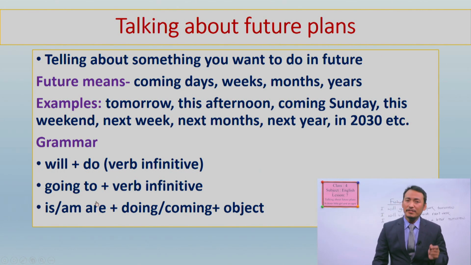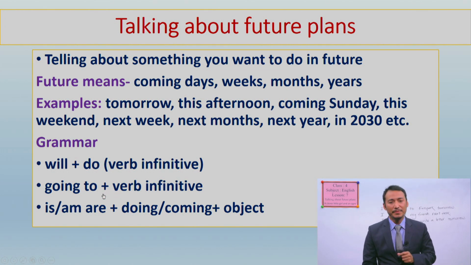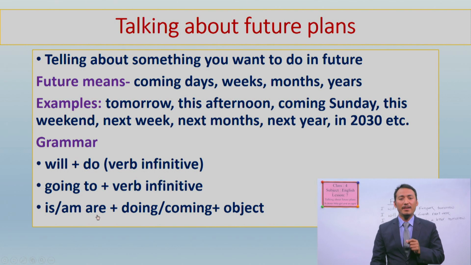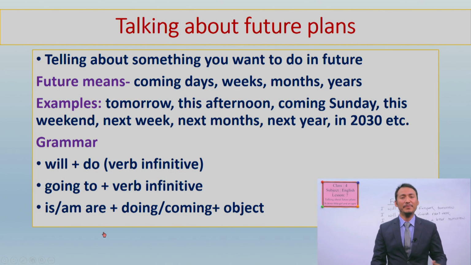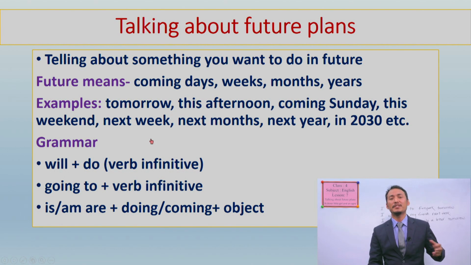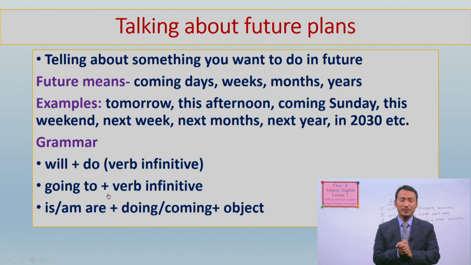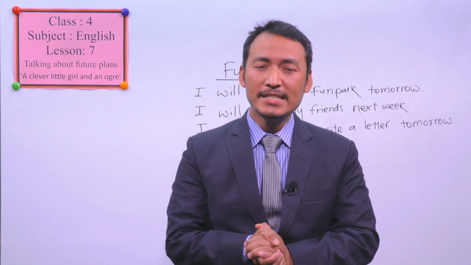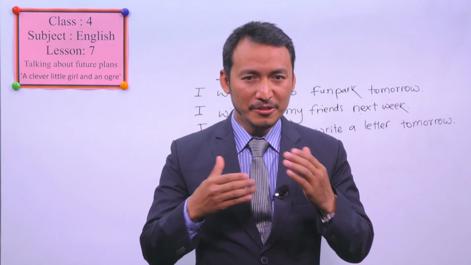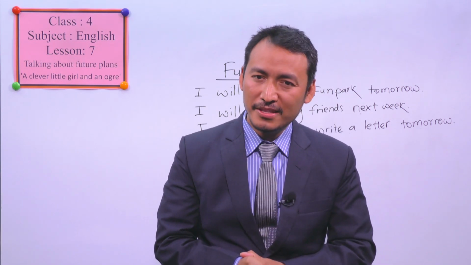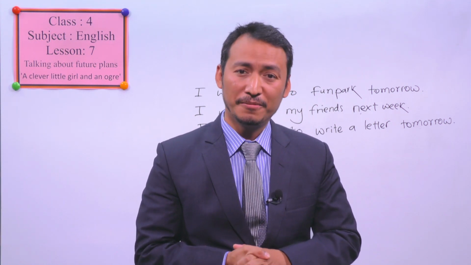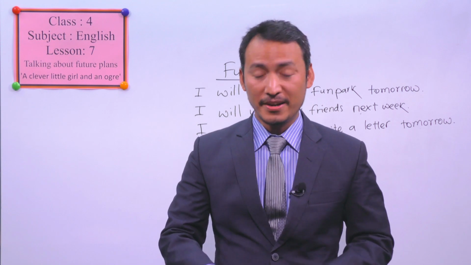Okay, another one is going to plus verb 1 or verb infinitive. And another one is am, are, doing or coming or verb ing and object. For example, I am doing my homework. That is another way of talking about your future plans. Okay, these are the three things that you have to understand, you have to practice speaking, you have to remember when you are talking about your plans. Can you try? Can you practice? Can you use them in your coming conversation with your friends? Okay, please use them, right?